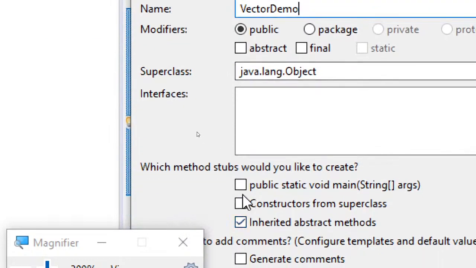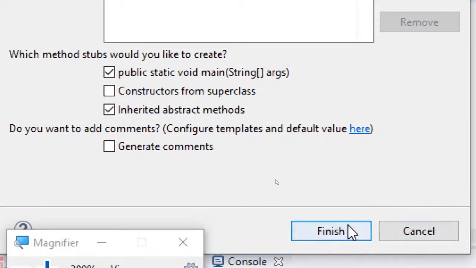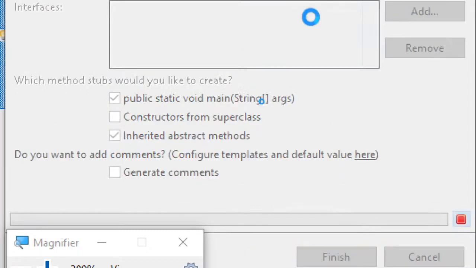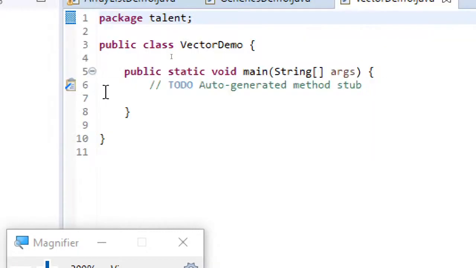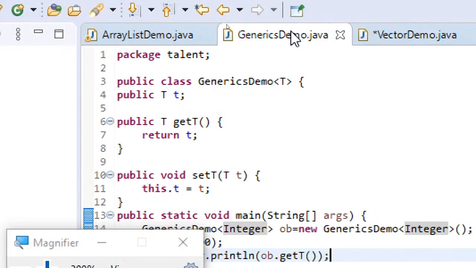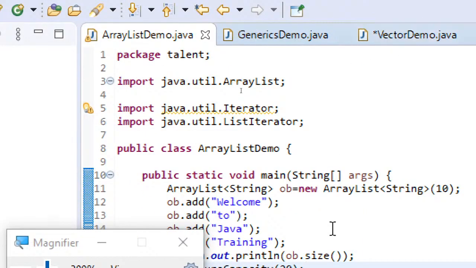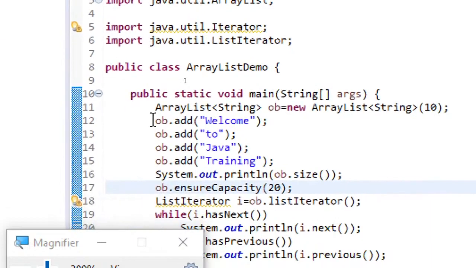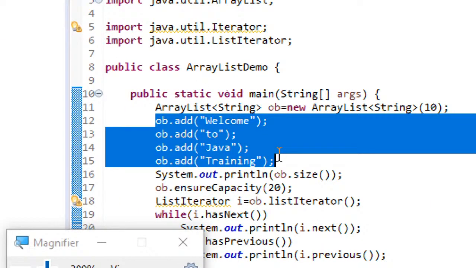Then let me use the main method also. I'll just use these same things.